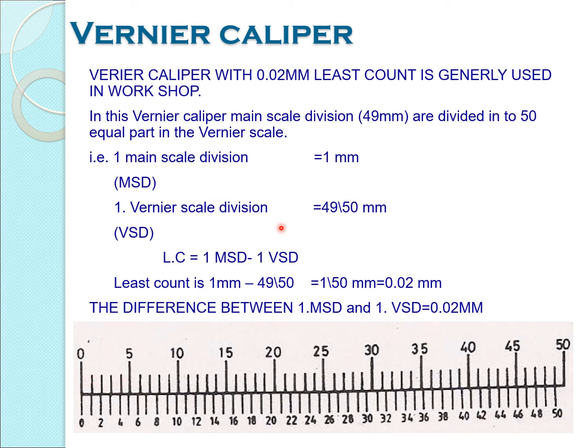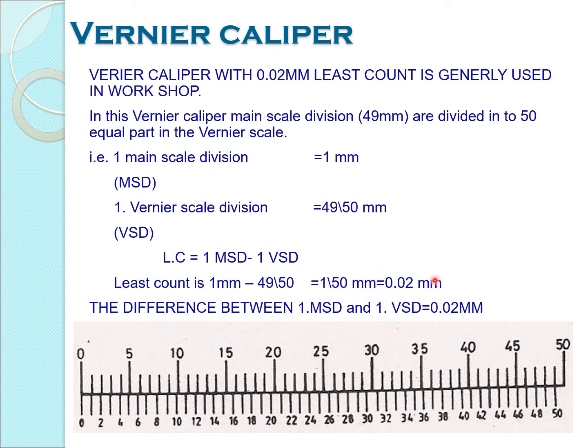In the vernier scale, 49 divisions of the main scale coincide with 50 divisions of the vernier scale. So one vernier scale division is 49 by 50. So least count is 1 minus 49 by 50, which comes to 1 by 50.